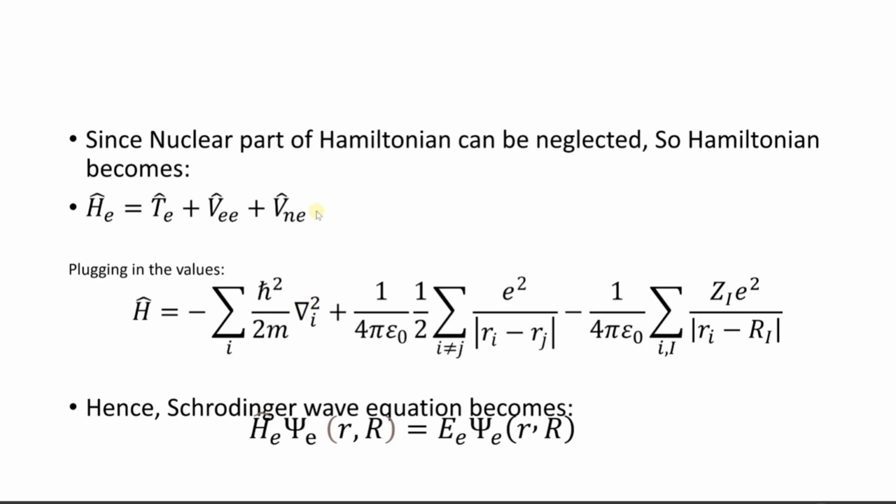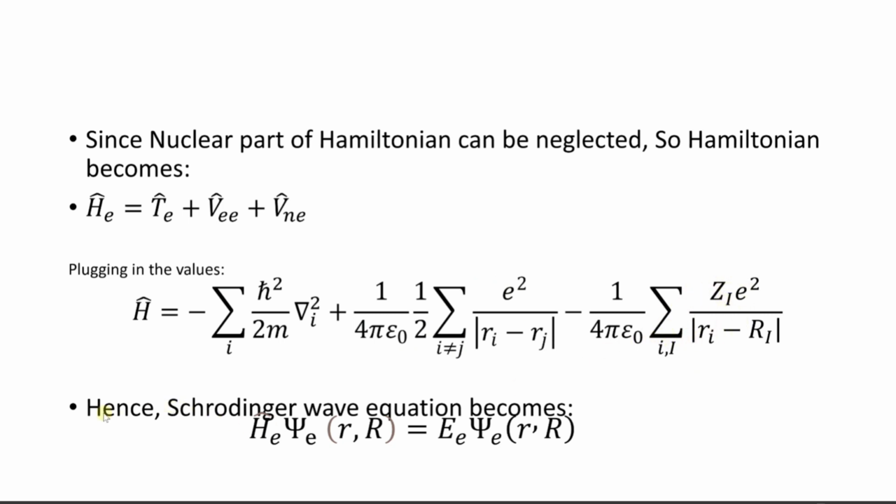So this is the electronic Hamiltonian operator, in which we have only the kinetic energy of the electrons, the potential energy operator of the electron-electron repulsion, and the potential energy operator for the nuclear-electron attraction. Now we just have to plug in the values of each of these, and the Hamiltonian becomes like this. As you can see, the kinetic energy operator for the electrons is given like this, for I electrons of mass m, and similarly this is the electron-electron repulsion term, and this is the nucleus-electron attraction term.